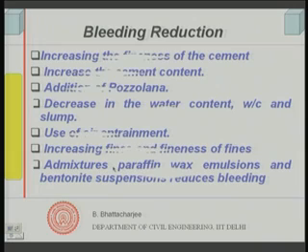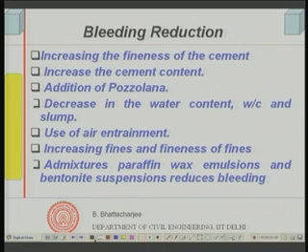Let us see how we reduce bleeding. Increasing the fineness of the cement. You see, if the cement paste and the solid system in the concrete is such that the interstitial pore space between them is very small, so the capillary sizes are very small, water really cannot come up.